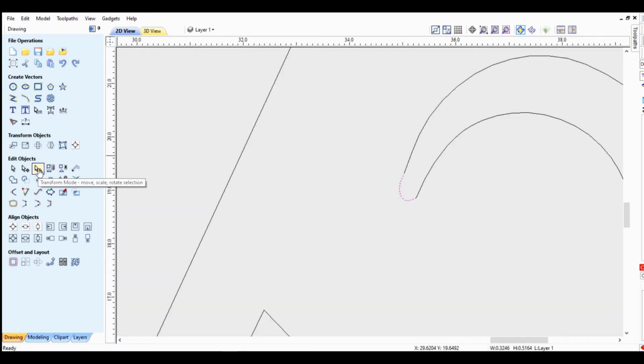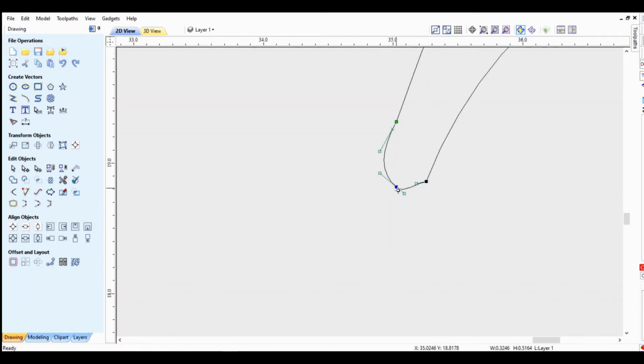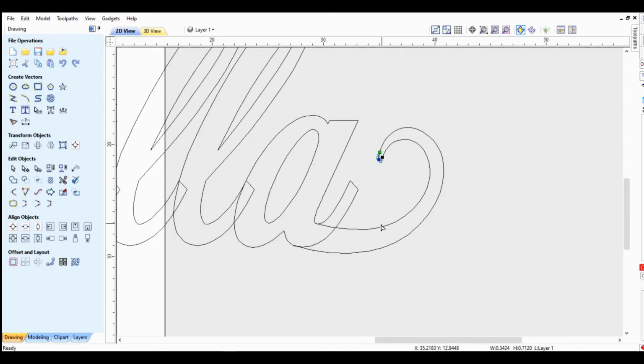Let me zoom in, adjust the nodes on it since that's kind of ugly there. So stretch that out a bit. Now straighten this so that it blends smoother. Move that over a little bit. It looks pretty good.